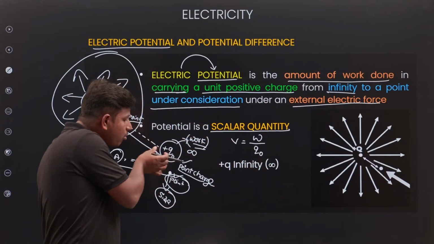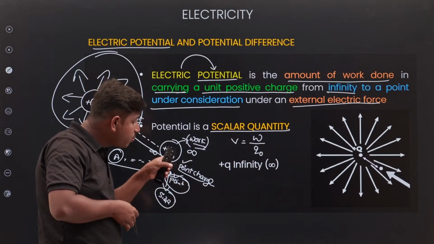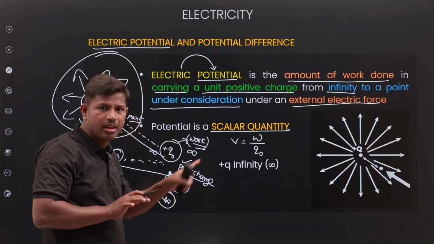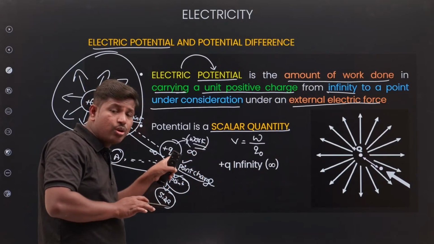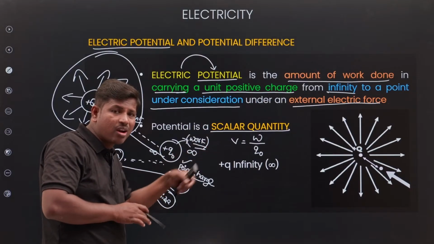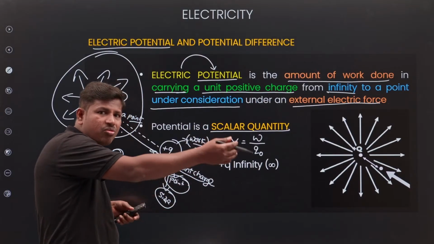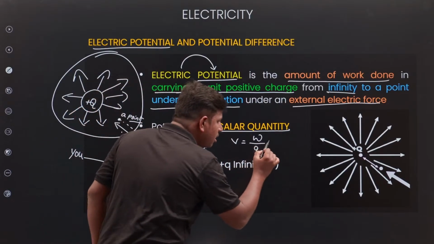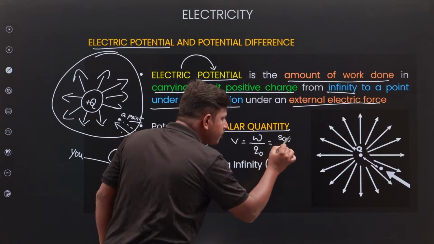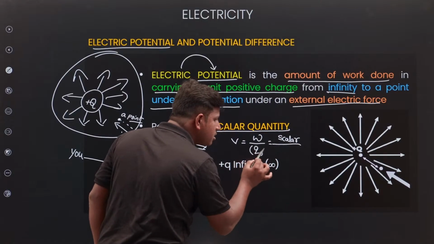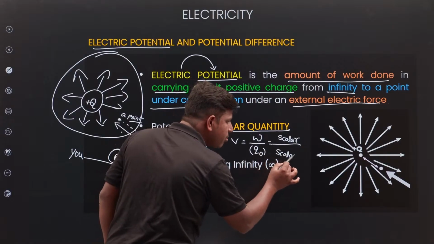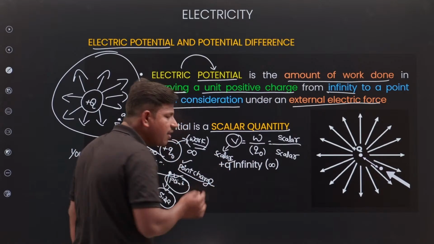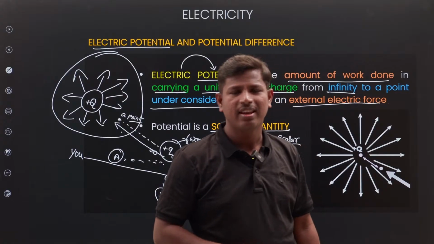I am taking Q naught as a point charge and doing work on it, bringing it from infinity to a point in the electrical field. That is potential. Work is scalar, charge is also scalar. Scalar by scalar, so potential is also scalar. Very simple.